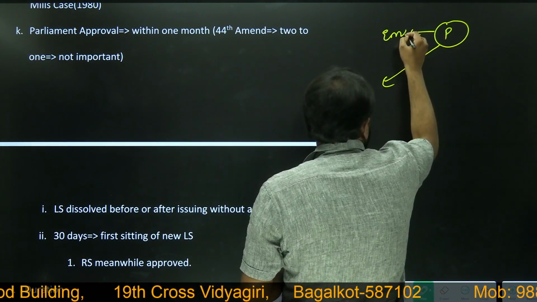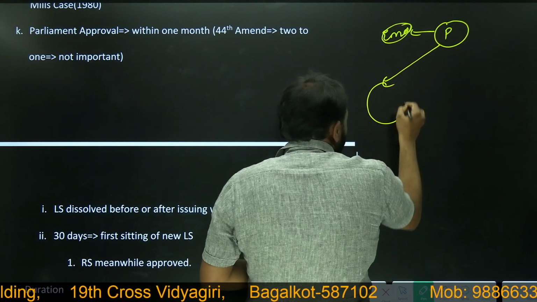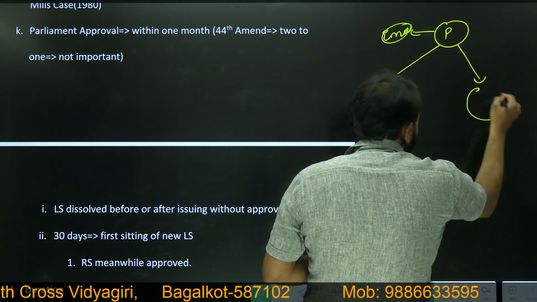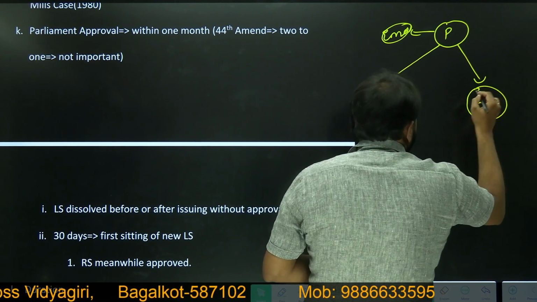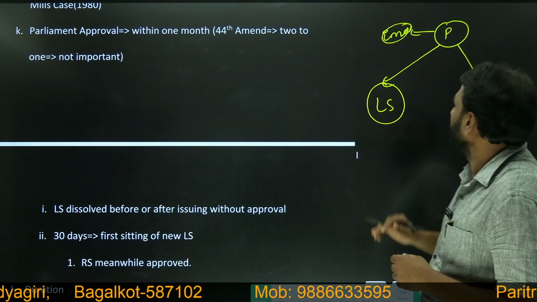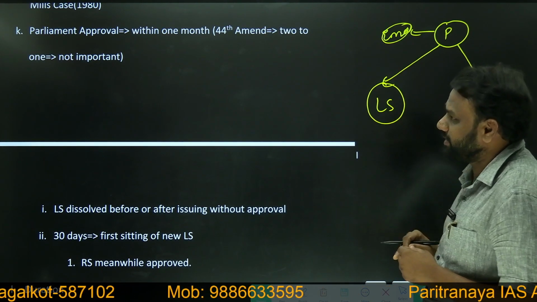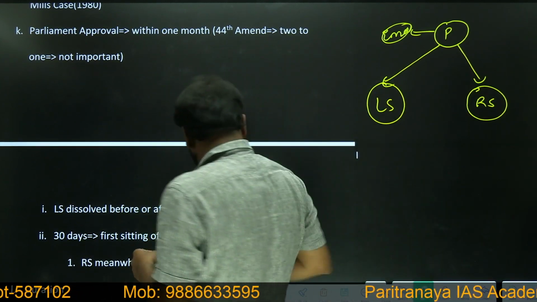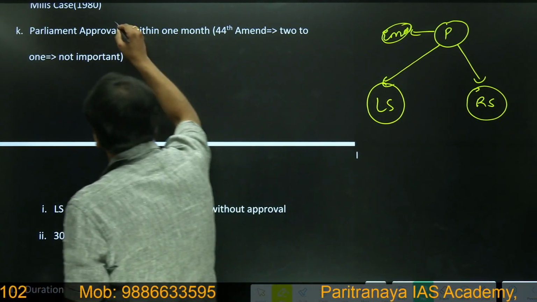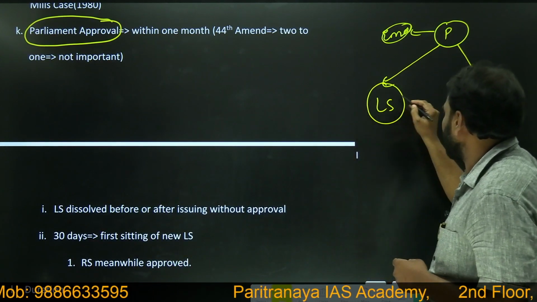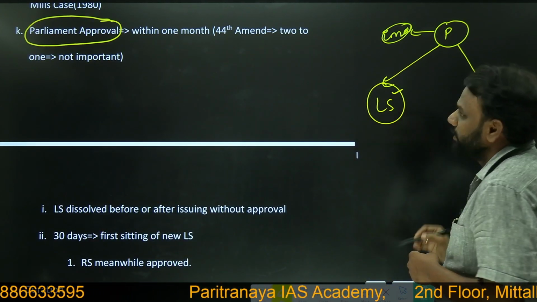It has to be approved by Lok Sabha and it has to be approved by Rajya Sabha. Very important. So whenever the president declares emergency, it has to be approved by both Lok Sabha and Rajya Sabha. So that's why we have mentioned here parliamentary approval. When I say parliamentary approval, it means Lok Sabha and Rajya Sabha approval is required.